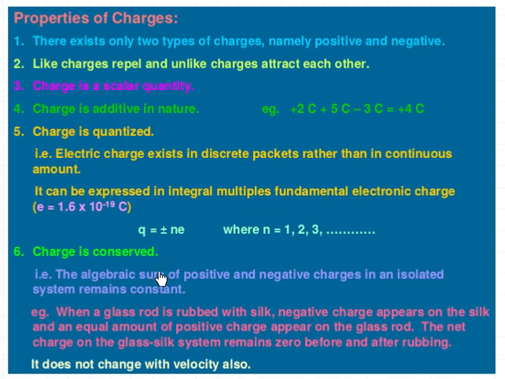That is, the algebraic sum of the positive and negative charges will be a constant. So in the previous example we have seen a glass rod is rubbed with silk. So if there are +3 charges on the glass rod, then there will be -3 charges on the silk, so that the total number of charges will never change, or the total charge of the system will remain a constant. And also the value of q will not vary with the velocity.